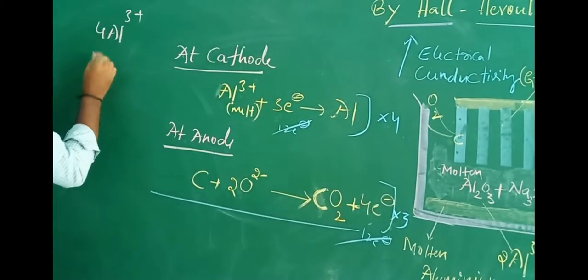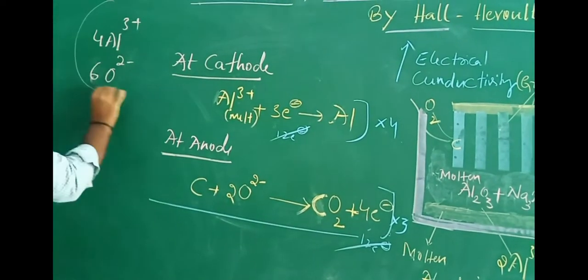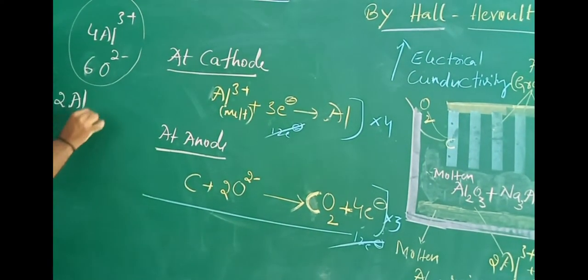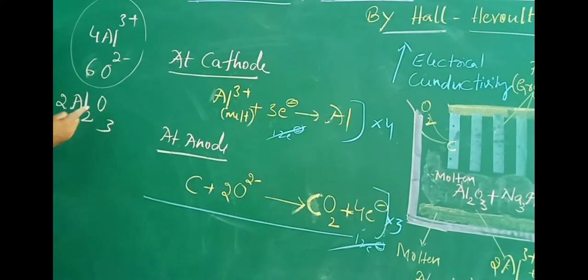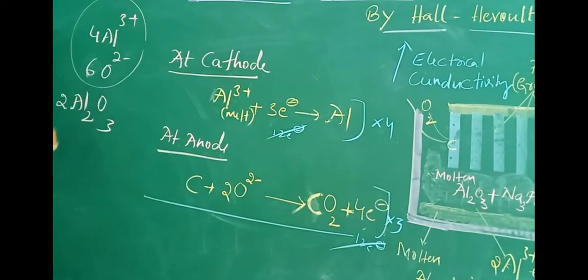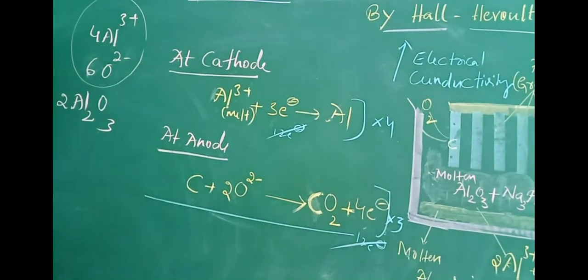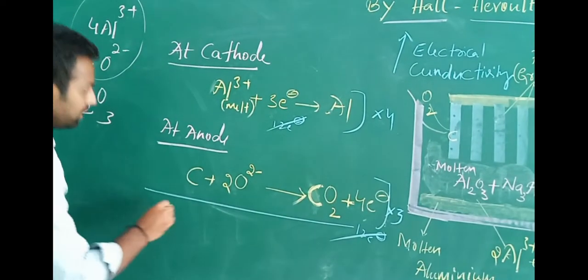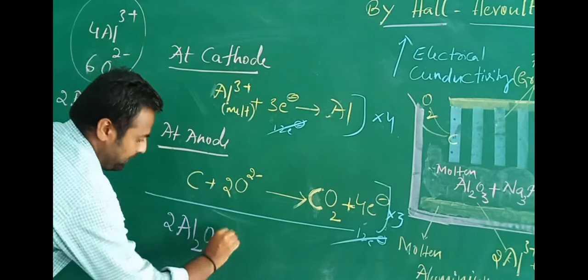These combine together to form 2 moles of Al2O3. These 2 moles of Al2O3, which ionize, give 4 Al3+, 2 twos are 4, and 2 threes are 6 oxide ions. So I can write it directly, 2 Al2O3 plus.